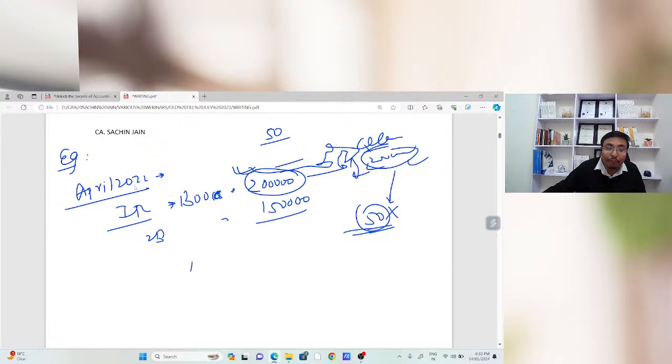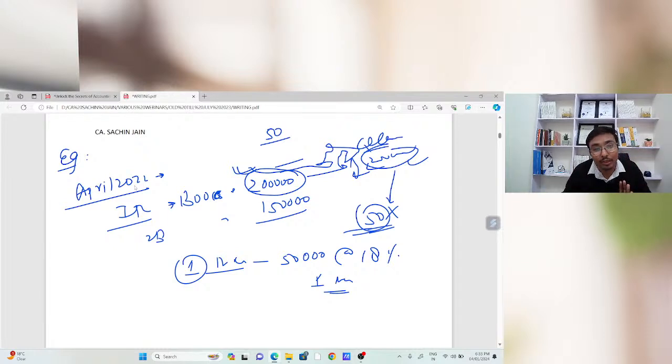Now I just need to pay 1 month interest. मैं अच्छा टैक्स पेयर हूं. मैंने उस 50,000 रुपीज पे at the rate of 18% for 1 month इंटरेस्ट का पेमेंट भी गवर्नमेंट को कर दिया. I had already paid the interest at the rate of 18% for that 50,000 rupees for 1 month.